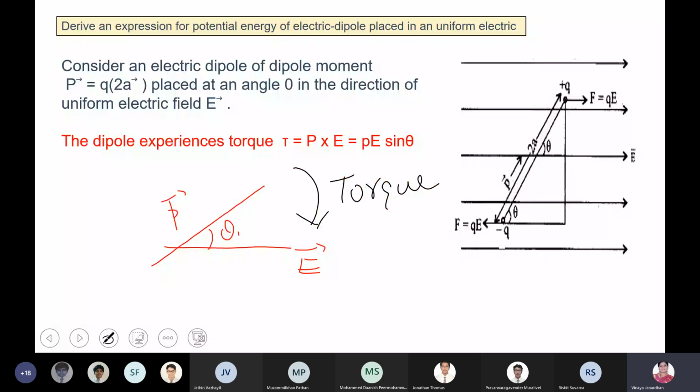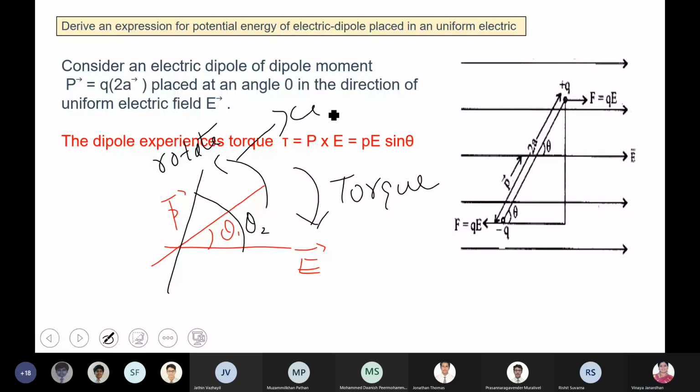Now, if I want to rotate the dipole to an angle of θ2, then I have to apply a counter torque. The field is applying a clockwise torque. If you want to rotate it again, then you have to apply a counter torque. Whatever torque you are applying, the body is undergoing a displacement.